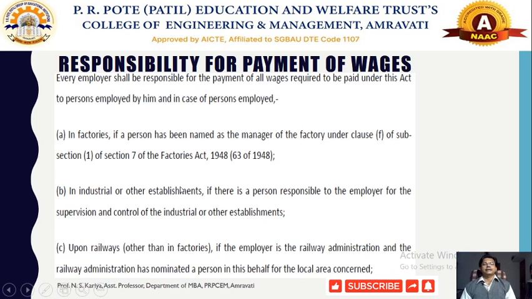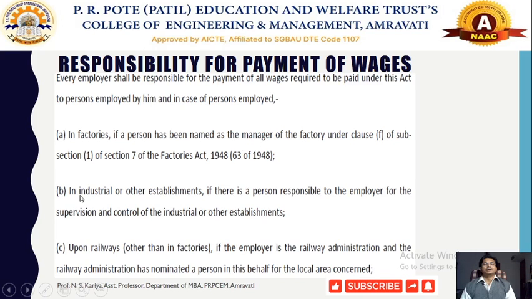According to the Factories Act 1948, the manager of the factory needs to provide the payment to the workers, as covered in clause F of section 1 and section 7 of the Factories Act 1948. So all managers can be treated as an employer.